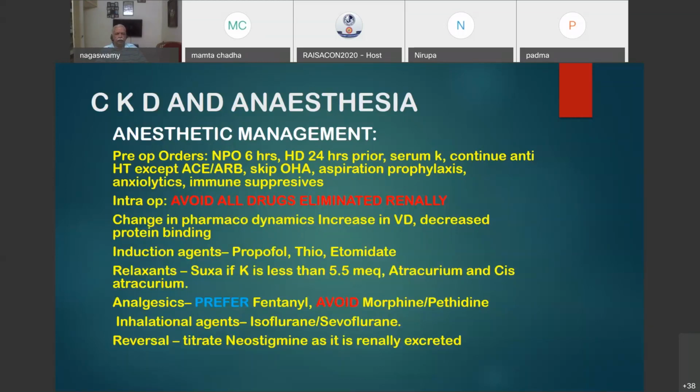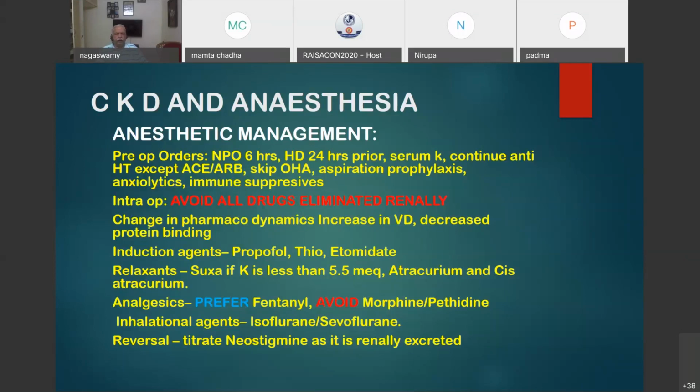Among induction agents, propofol will be the best choice because of extra hepatic elimination and extrarenal removal. Thiopentone may have a prolonged effect. Etomidate is also a good drug which is not dependent on the kidney for elimination. And all those induction agents are given as a single dose, so there is not much worry. Whereas relaxants, you can use succinylcholine if the potassium is normal. Atracurium and cisatracurium will be the safe agents, as they are not renally dependent for elimination.